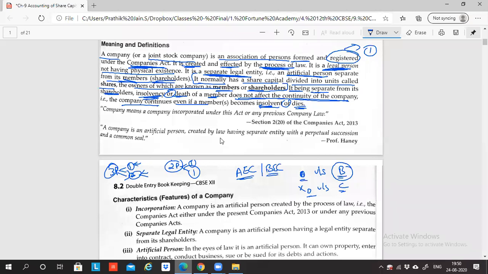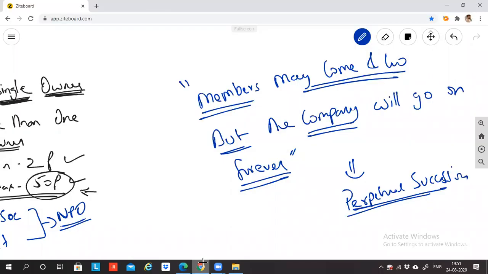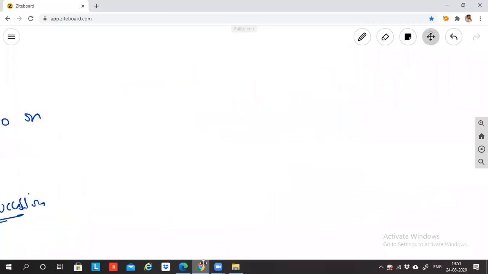Right? Let's see section 2, subsection 20 of the Companies Act 2013. Companies Act 2013 means this Act was formed in 2013. So does this mean, sir, that before 2013 there was no Companies Act? Sir, it was there. Before Companies Act 2013, we had something called Companies Act 1956.